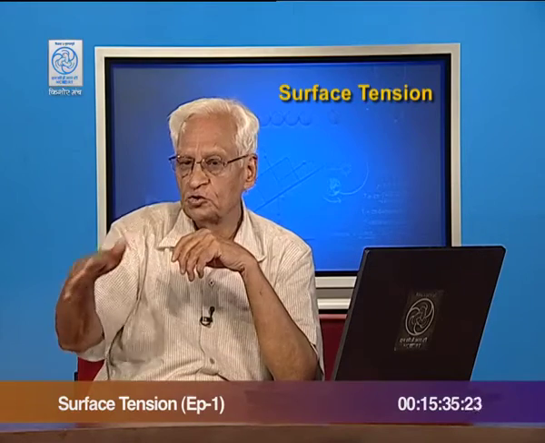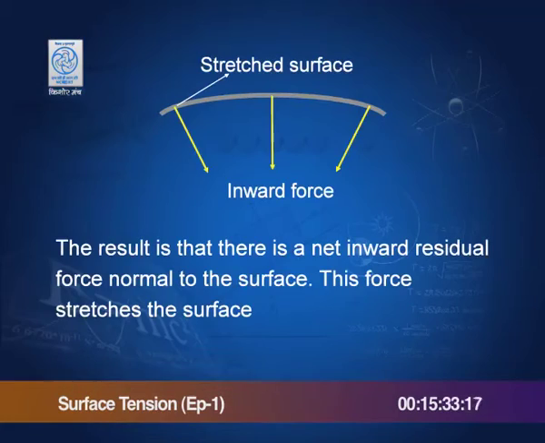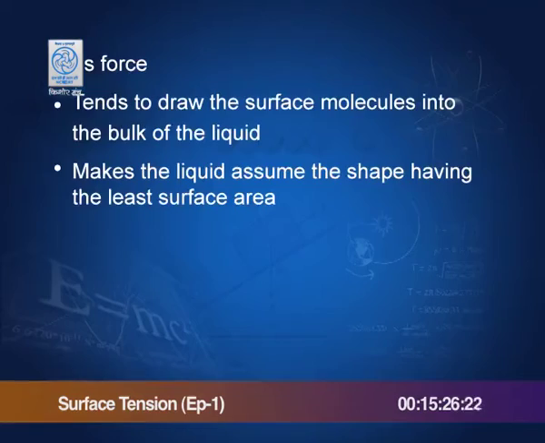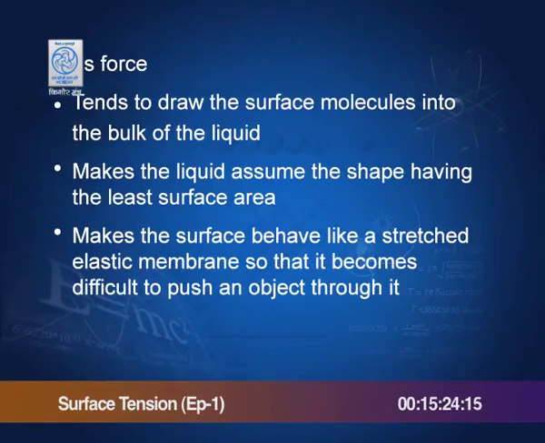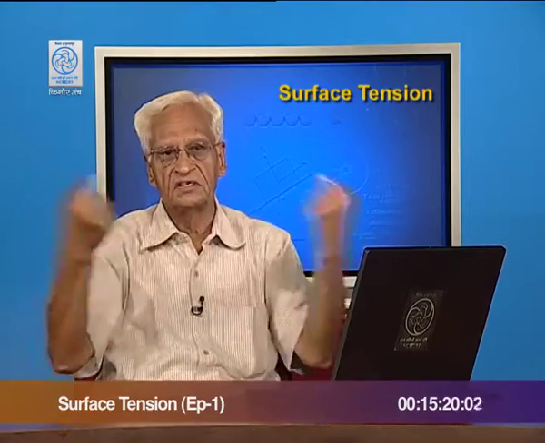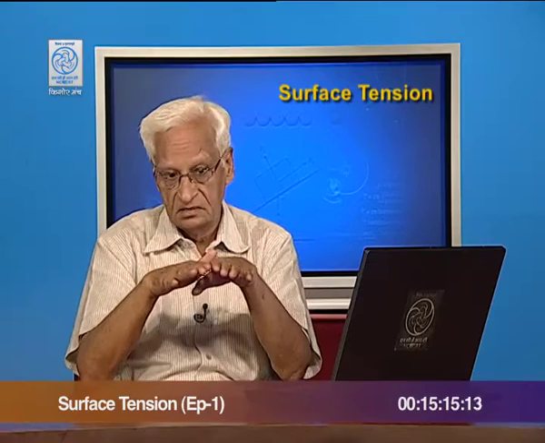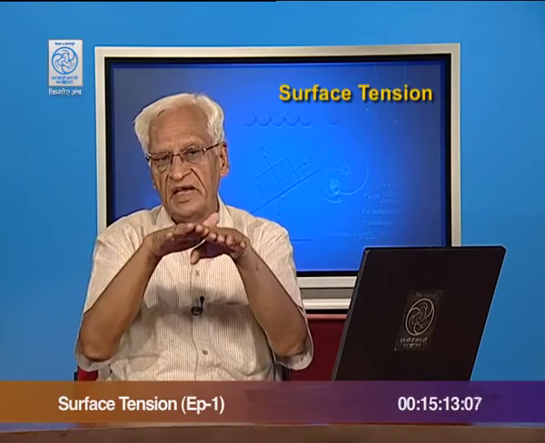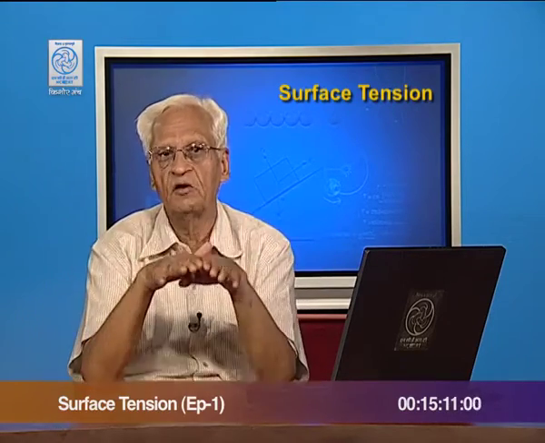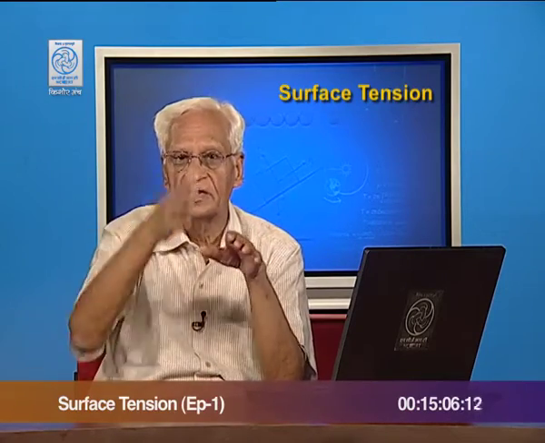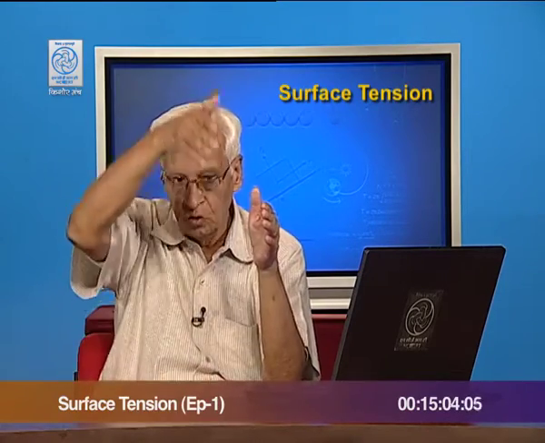You see, I showed you the curved surface. This curved surface is such that it has least surface area, and it makes the surface behave like a stretched elastic membrane, a rubber sheet for example, which is stretched, so that it becomes difficult to push an object through it. The surface of water, for example, behaves as if there is a membrane on it, and you can place certain things on it, as we shall see, and they would not fall, they would not go through it.